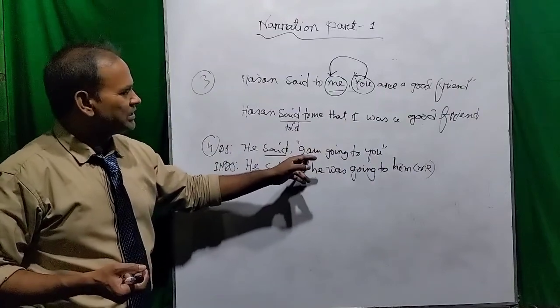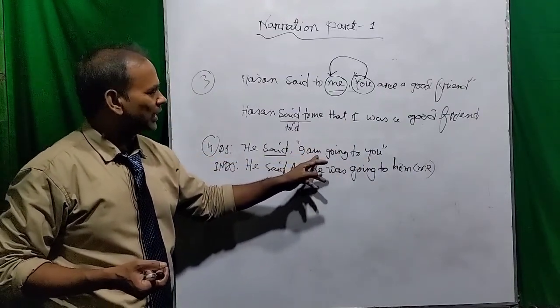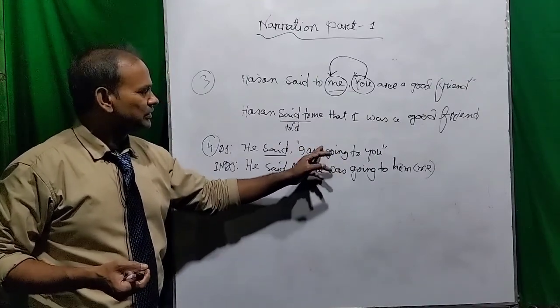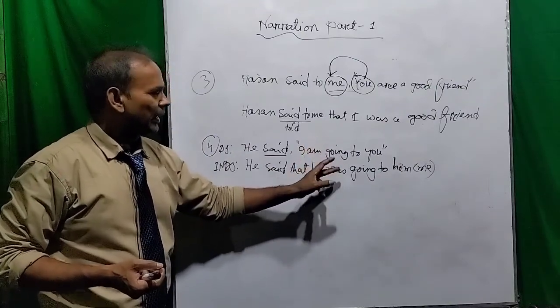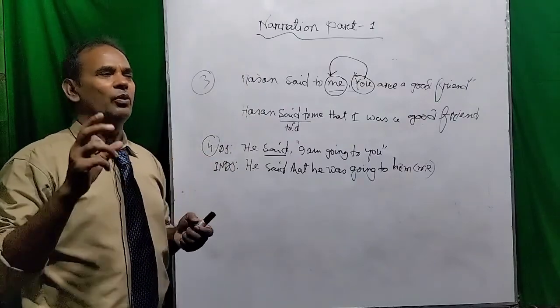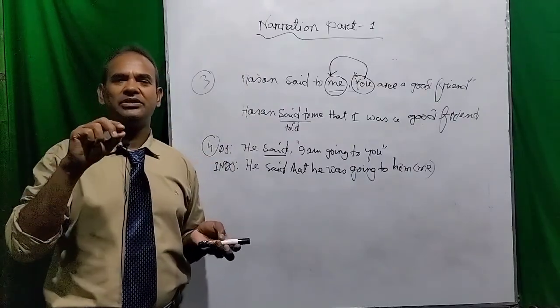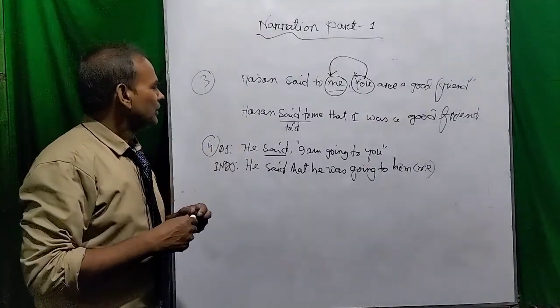So in the reported speech, you see there are two verbs. The first one is am and the second one is go. I have changed the verb am here according to the rule. So when you see there are two or three verbs, you have to change the first verb into the past form generally.